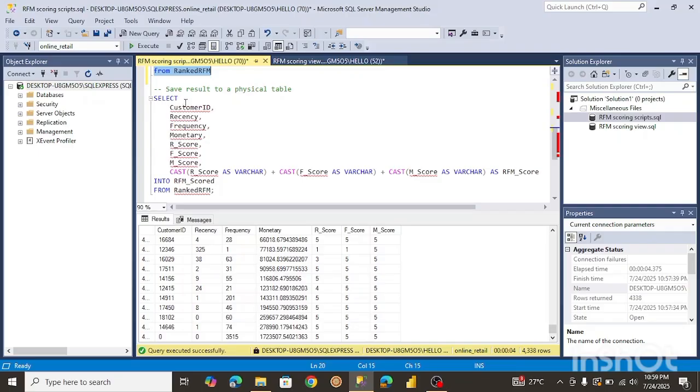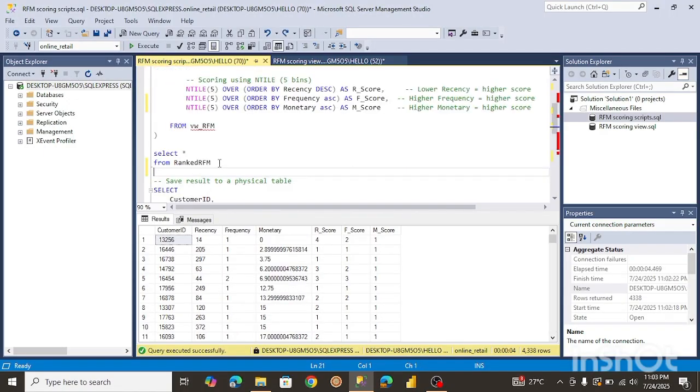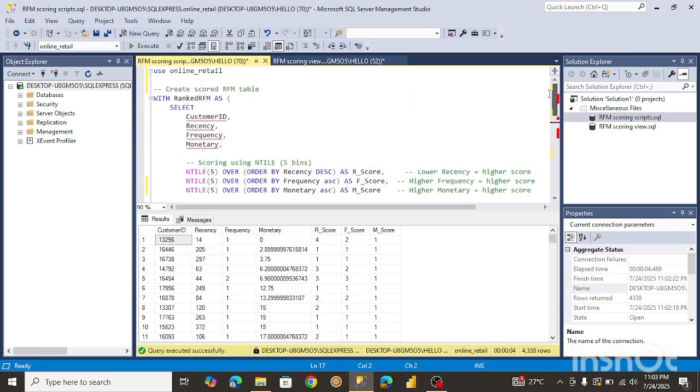I'm selecting all these columns, changing the data type, and concatenating all the scores into one. Let me show you what I mean real quick. Let me get rid of this first because it's a CTE, and I have to select it all together. So I'm going to select it from the top.